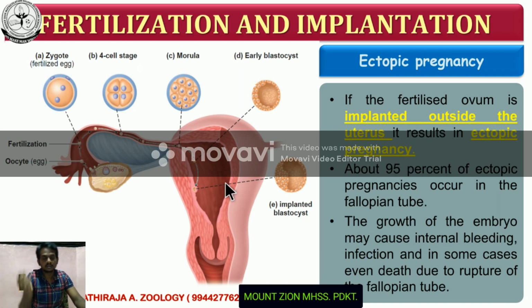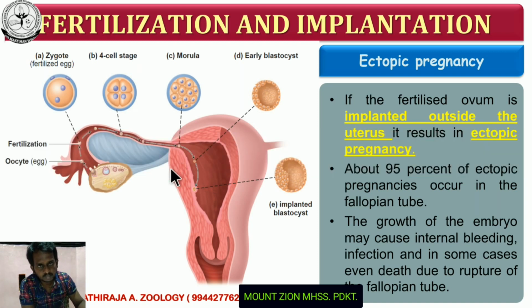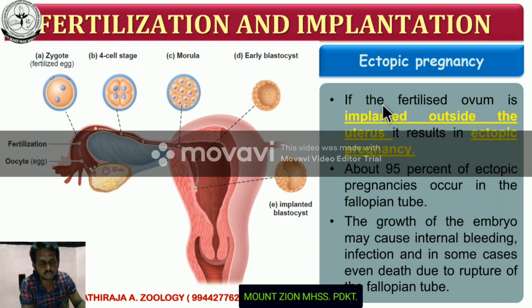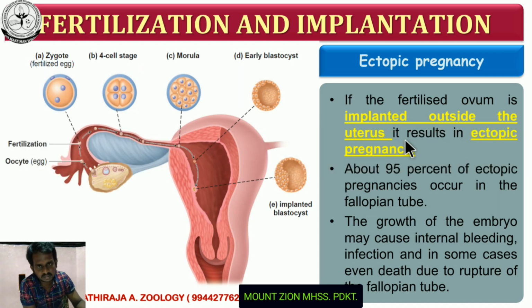Implantation at some place other than the endometrial wall, what do we call it? We call it ectopic pregnancy. So if the fertilized ovum is implanted outside the uterus, it results in ectopic pregnancy. Another 2 mark question: What is ectopic pregnancy? The implantation of a fertilized egg outside the uterus. This process is called ectopic pregnancy.